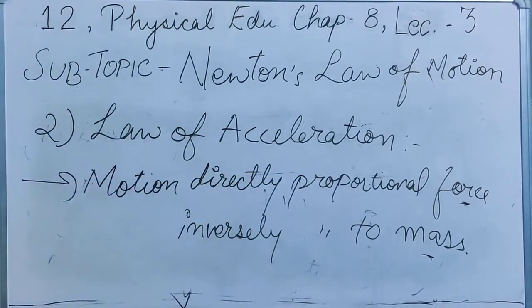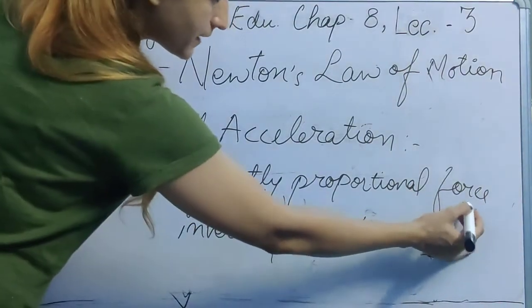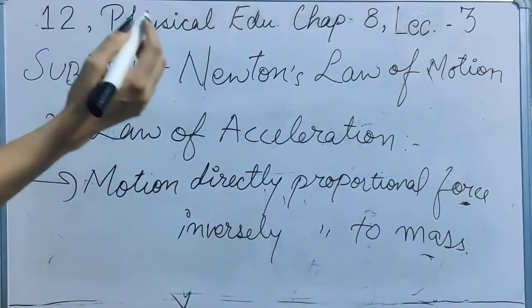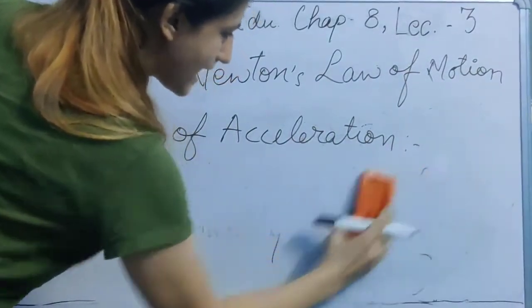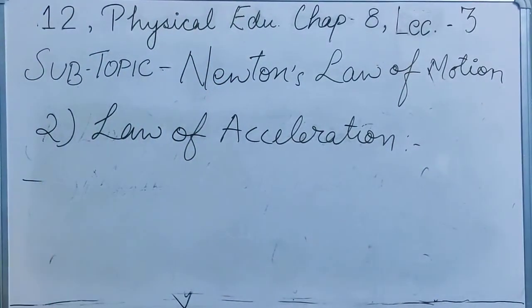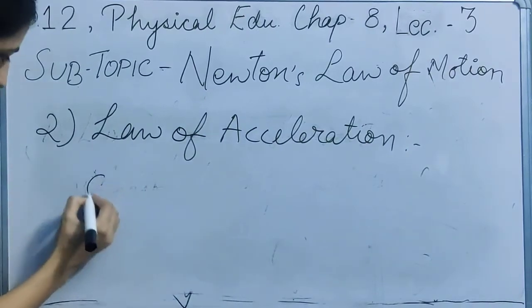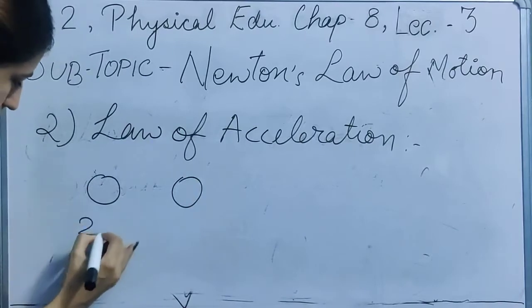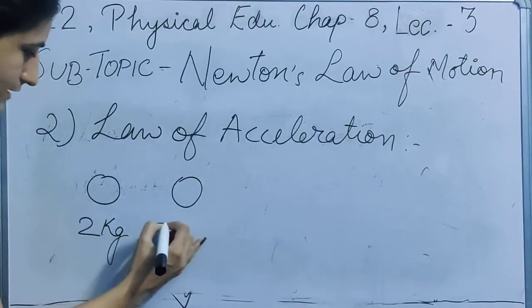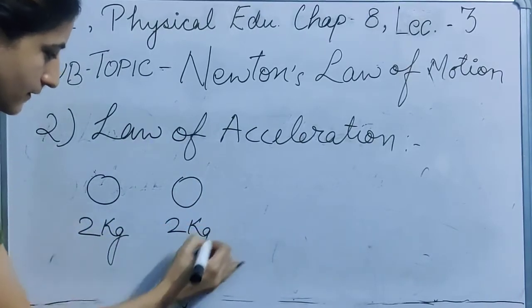It is very simple that if an individual is putting more force, take an example that there are two balls, and the weight is the same, this is 2 kg and this is also 2 kg.